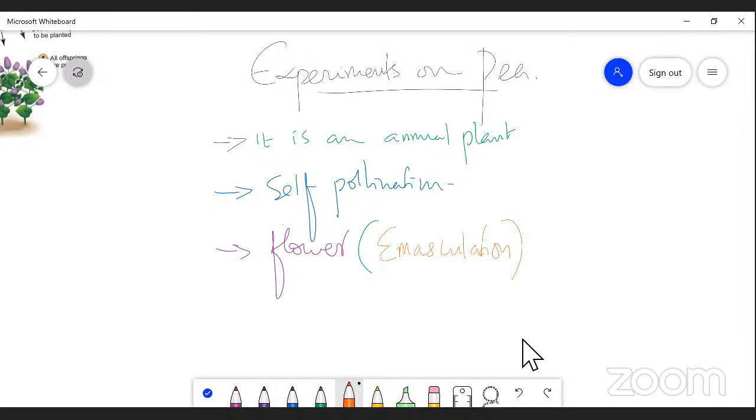And it is very easy to maintain and grow. So these are all the experimental work which was conducted by Mendel, right?